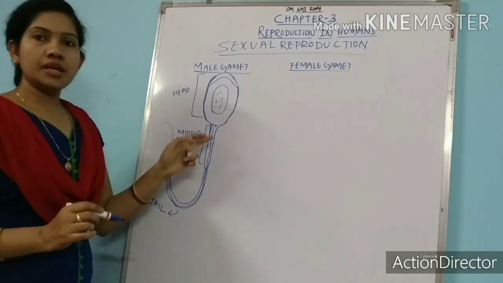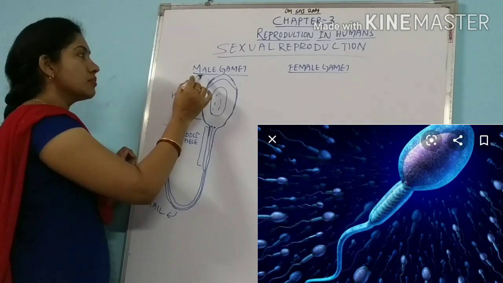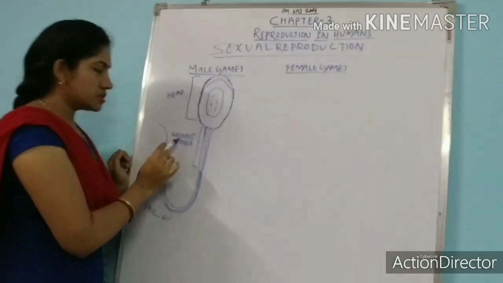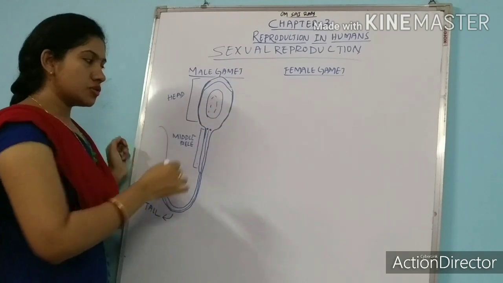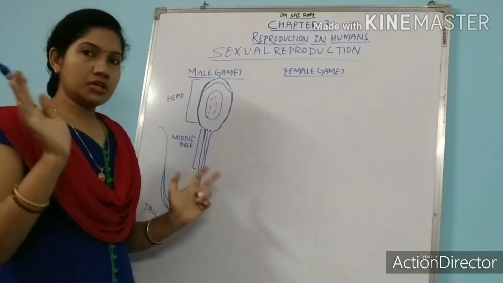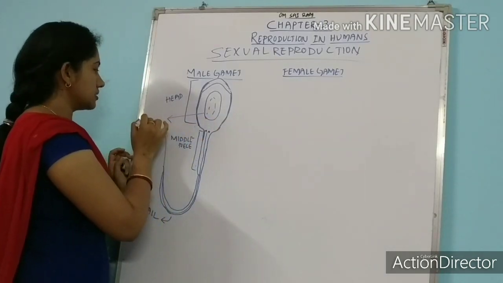These are the three parts of a sperm. The first part we call the sperm head, the middle part is the middle piece, and the end one is the tail. What are the constituents of the head, middle piece and tail? It is not given, and I am not discussing it so as not to confuse you. Here you can see a central nucleus is present.